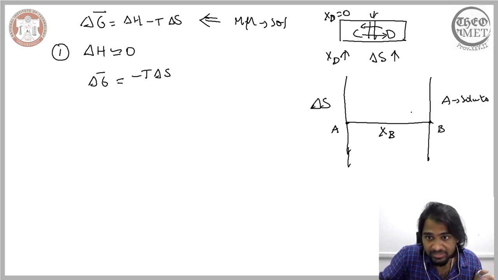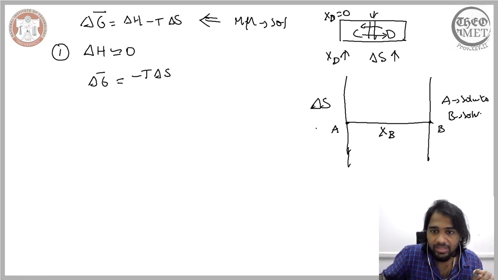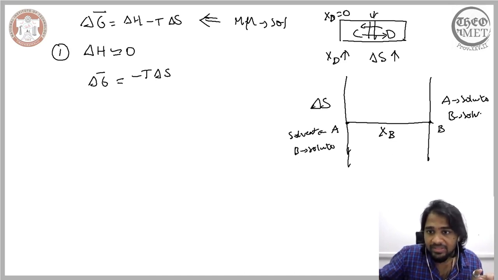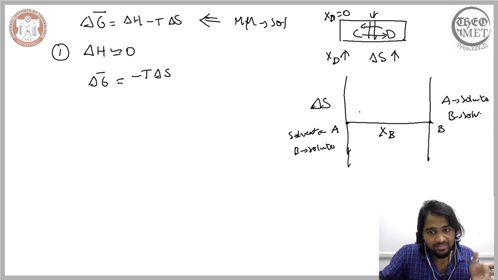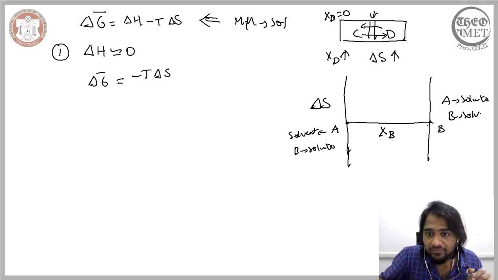From this extreme A will act as the solute and B will act as the solvent. In this extreme, A will act as the solvent and B will act as the solute. Again, B is the alloying element here, and here A is the alloying element. We are starting from pure A, so when you add B, B will act as the alloying element. Here we are starting from pure B, and when you add A, A will act as the alloying element.